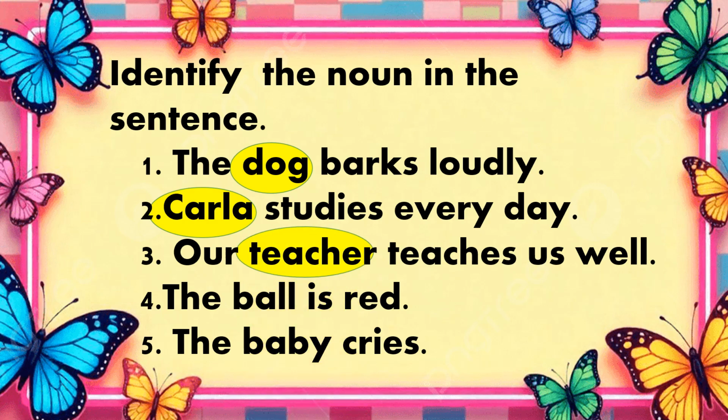Number 4. The ball is red. The noun in the sentence is ball. Number 5. The baby cries. The noun in the sentence is baby. Very good. I have here a picture.